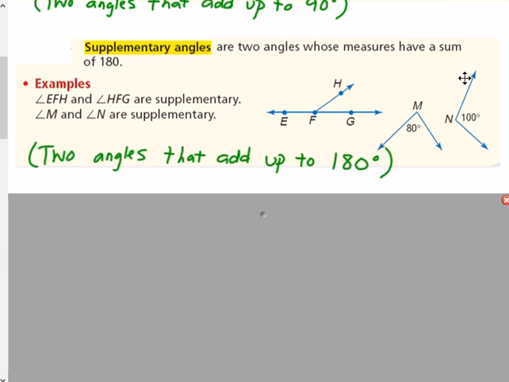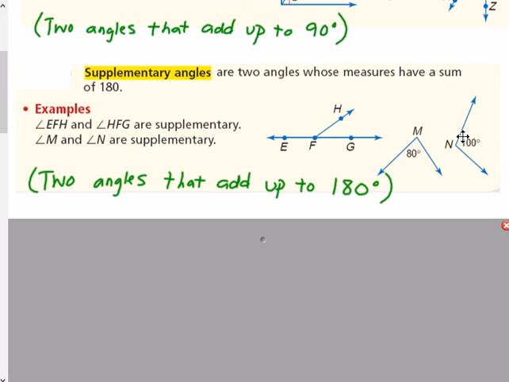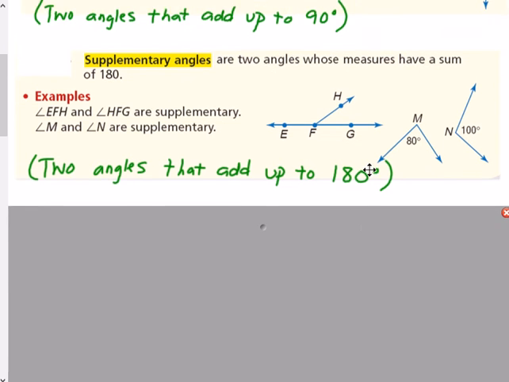Notice here in the examples that they don't necessarily have to be adjacent or touching each other. Any two angles that when their sums add up to 180, they can be said to be supplementary. They don't necessarily have to be adjacent to each other.